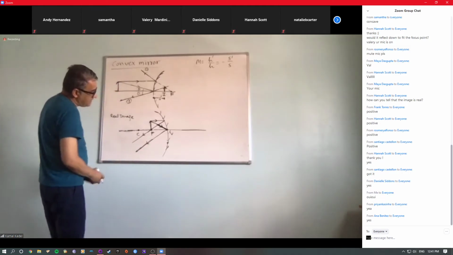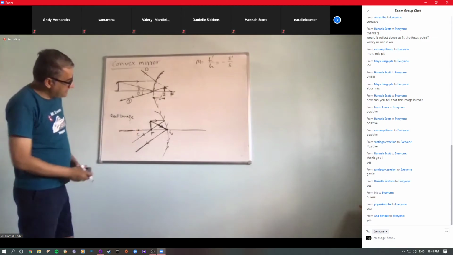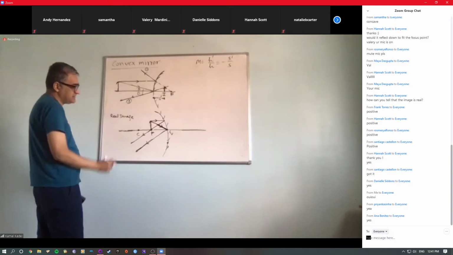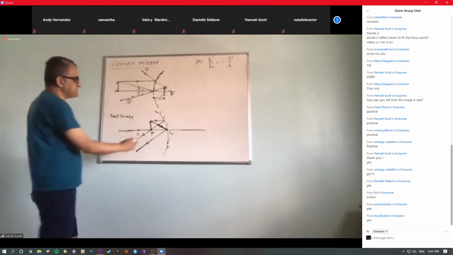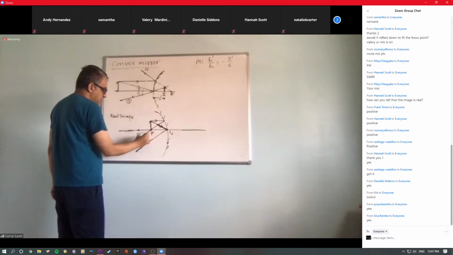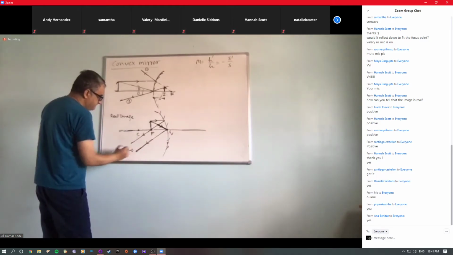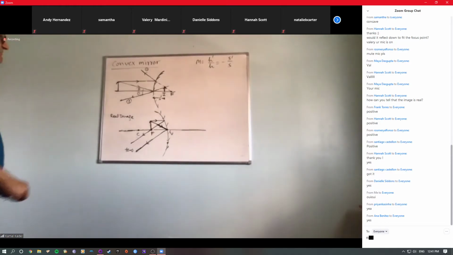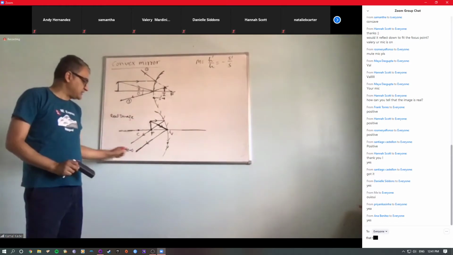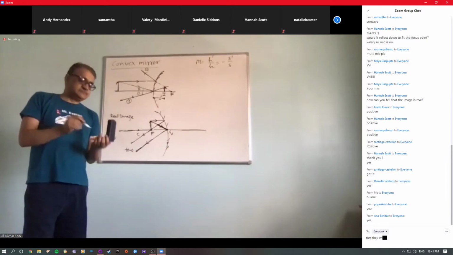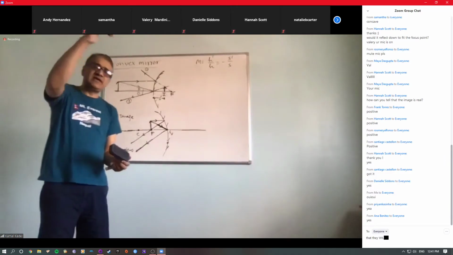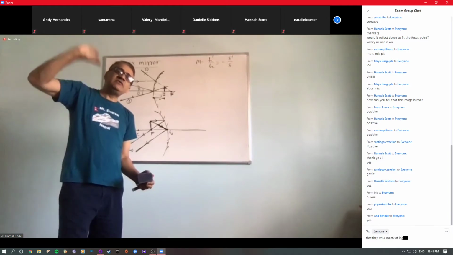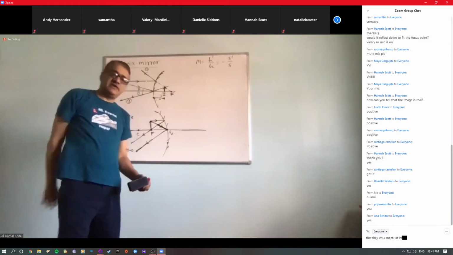In this case, if you look, these two are parallel. So when you place the object on the focus, the reflected rays will be parallel, right? They will not meet here, but parallel means they can meet at infinity. We say that to infinity. So that means the image will be formed at infinity if the object is exactly at the focus. So if we have a concave mirror and you put the object exactly on its focus, the image will be formed very, very far, at infinity.